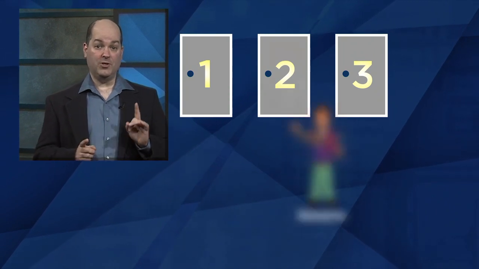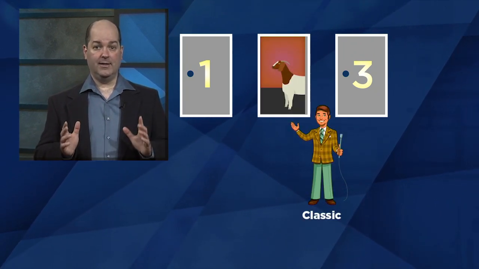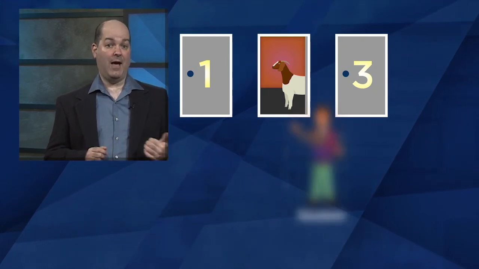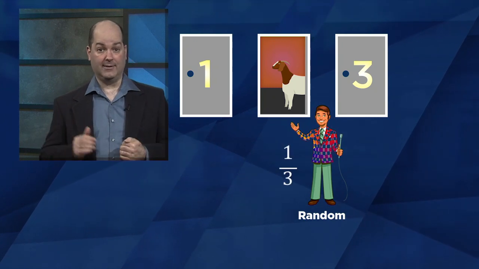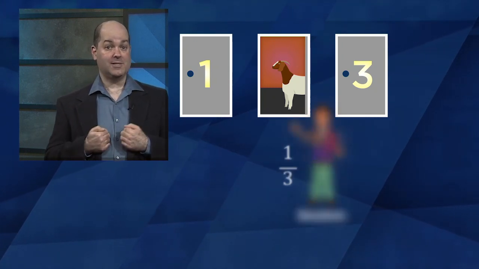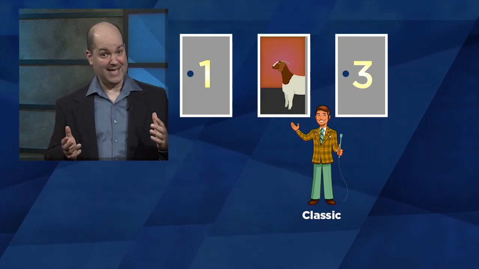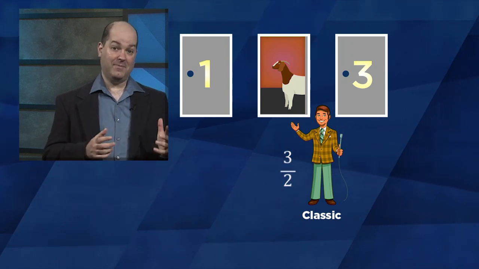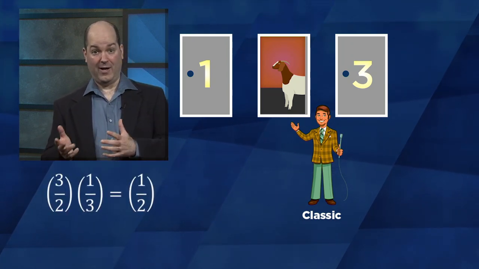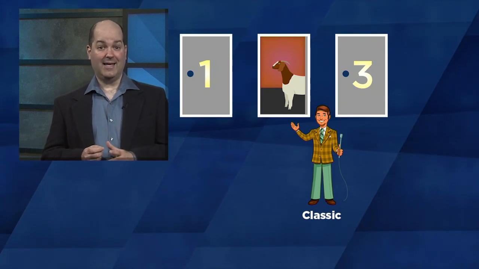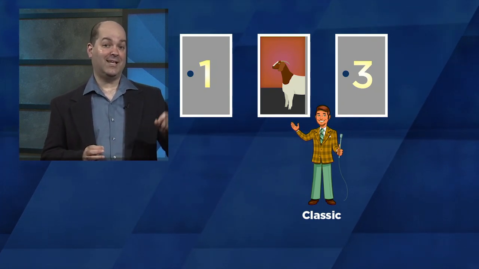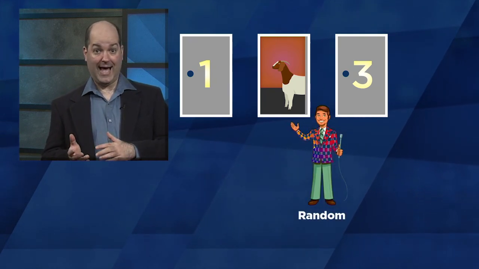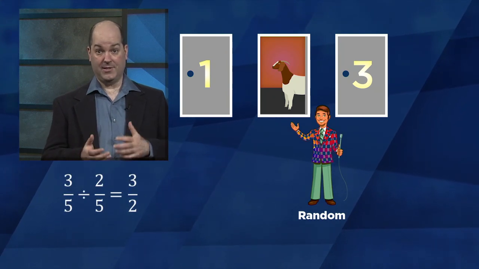When we see Monty open door 2 to reveal a goat, we should think this event happens with probability 1/2 with classic Monty and with probability 1/3 with random Monty. So it's more likely that my host is classic Monty. More specifically, it's 3/2 more likely that I got classic Monty than that I got random Monty, because 3/2 times 1/3 is 1/2. This tells me that I got classic Monty with probability 3/5 and that I got random Monty with probability 2/5. Notice that 3/5 divided by 2/5 is 3/2.